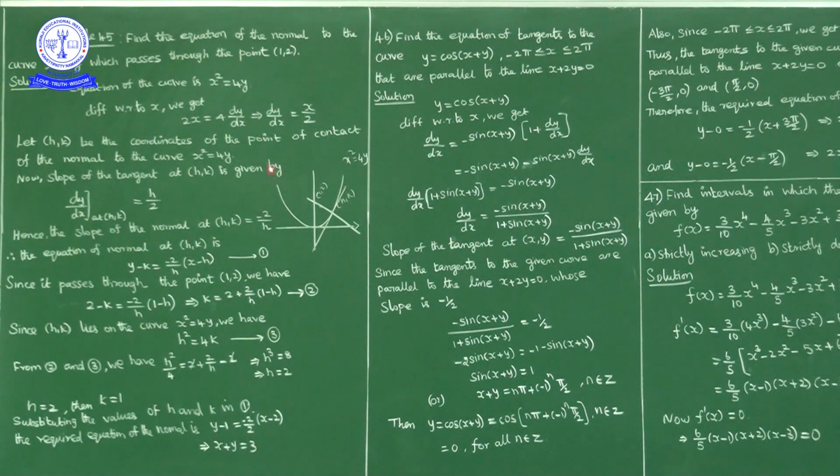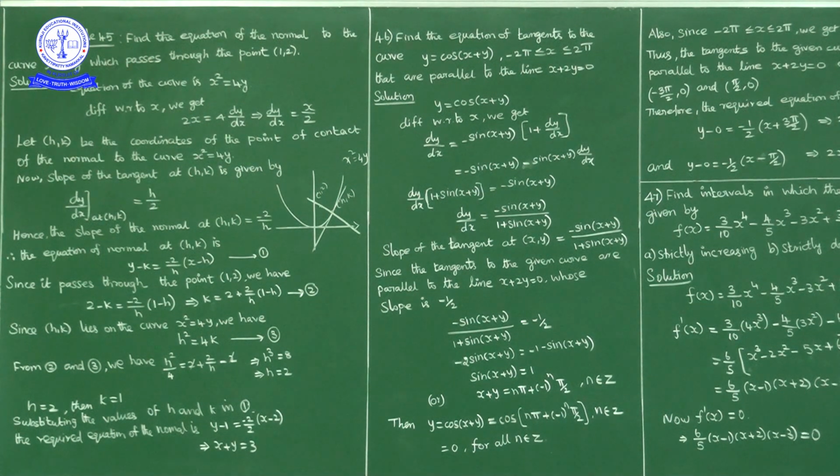Okay, I draw a rough graph here. X square equal to 4y, upward parabola. We have to find the equation of normal to this curve passing through (1, 2). Suppose this is the point (1, 2); the equation of this normal we have to find.